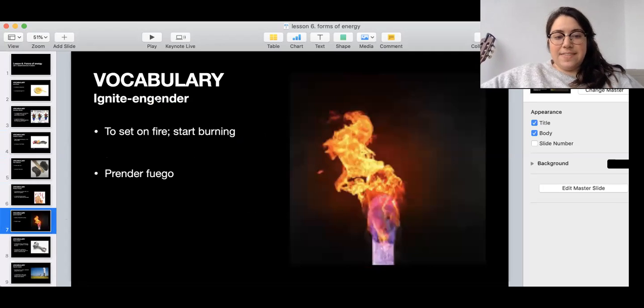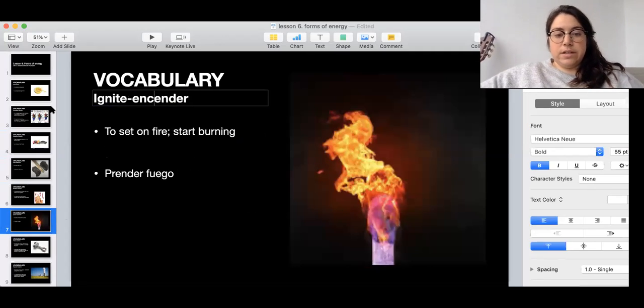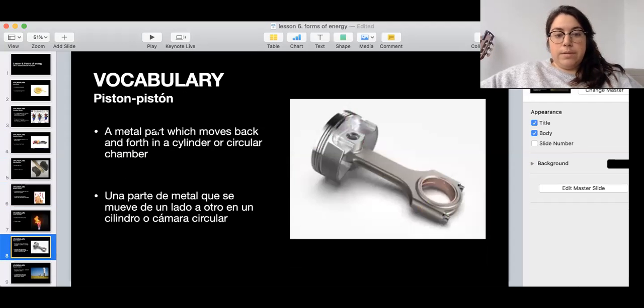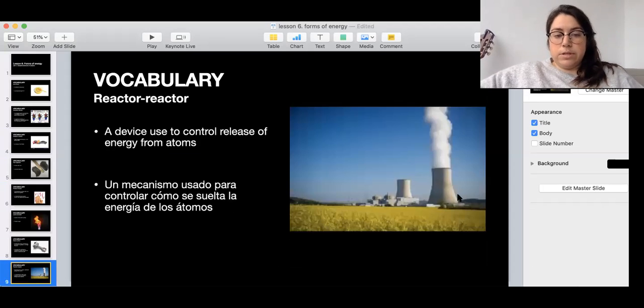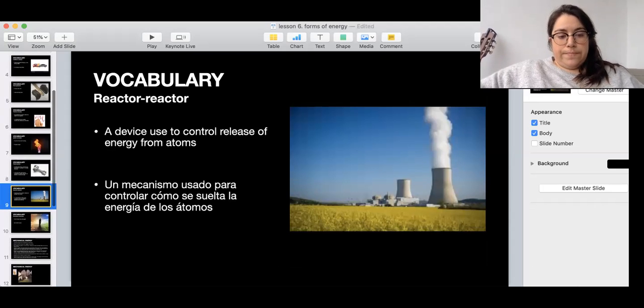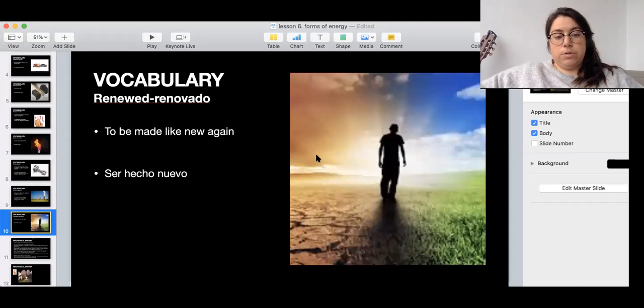Ignite, encender, to set on fire, to start burning. Then piston, it's a metal part which moves back and forth, like up and down, in a cylinder or a circular chamber. It's there usually in car engines, okay? A reactor, like this, it's a device used to control the release of energy from atoms, okay? So a reactor has to do with nuclear energy. And then renew, renovado, to be made like new again.